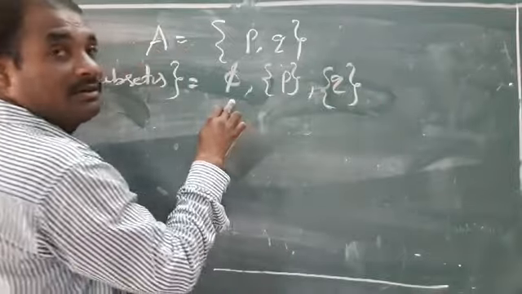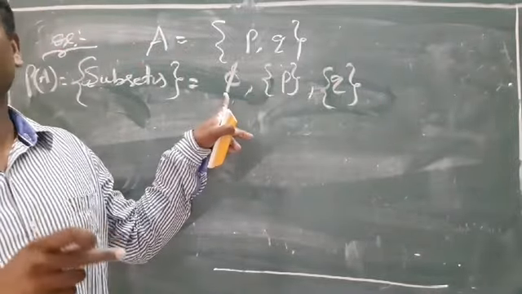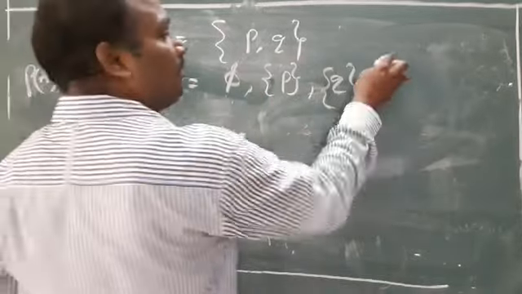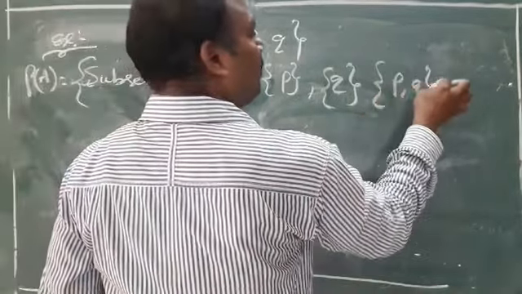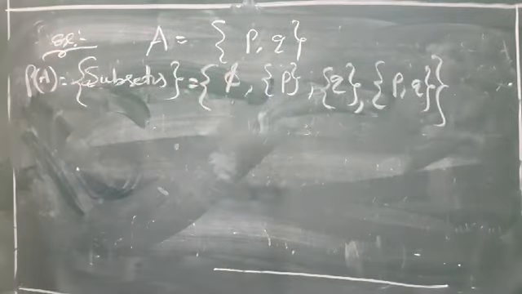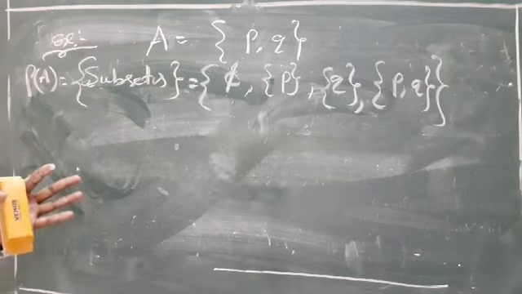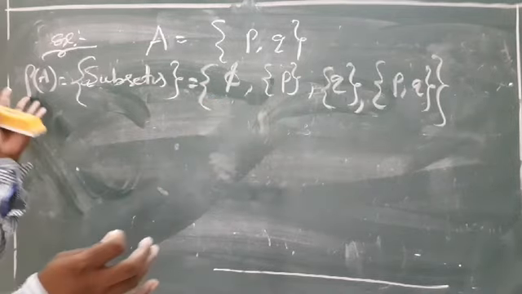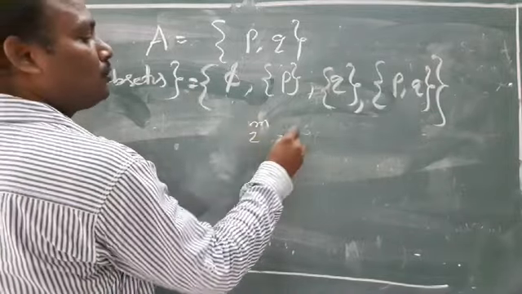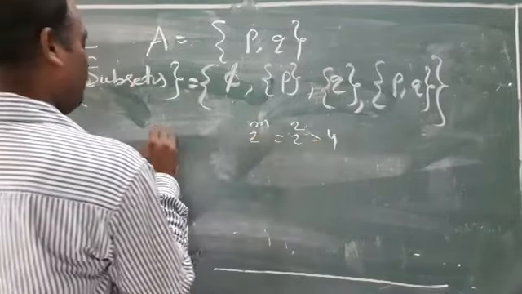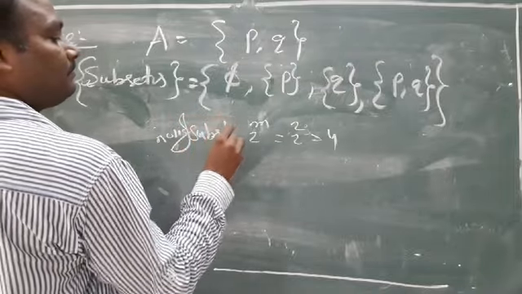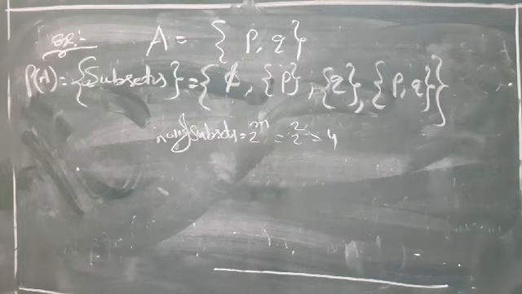Next one, the set {P, Q}. The empty set is a subset of every set, then single elements, okay. Next, double element, only one double element, वही की है ना? P Q का मान. How many subsets are there? 4 subsets are there. The collection of subsets of a set is called a power set. 4 elements आ गया देखो. फॉर्मूला क्या है? 2 power m. So 2 square, so 4 आ गया. Number of subsets. ठीक है? ओके.